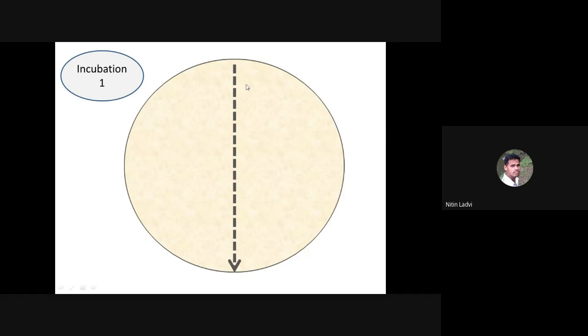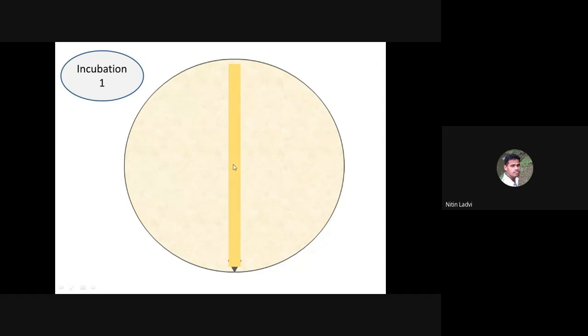Again, incubation 1 is for favorable growth, supporting the growth of the antibiotic producer. So whatever time-temperature combination you select for incubation 1 must be favorable and supportive of the growth of the antibiotic producer. After successful incubation, you are supposed to get the growth of that antibiotic producer something like this.